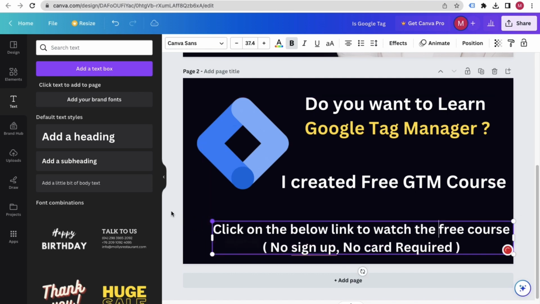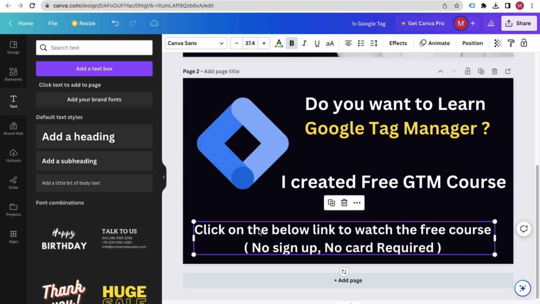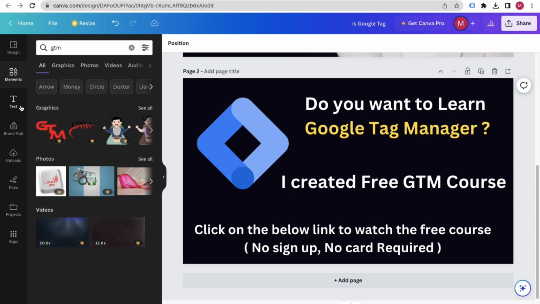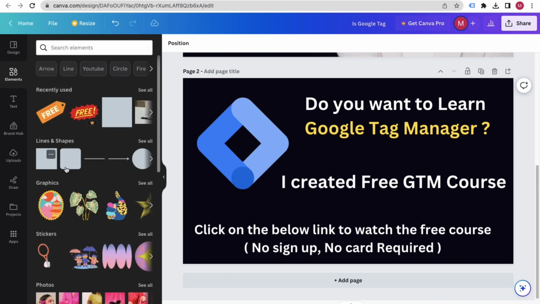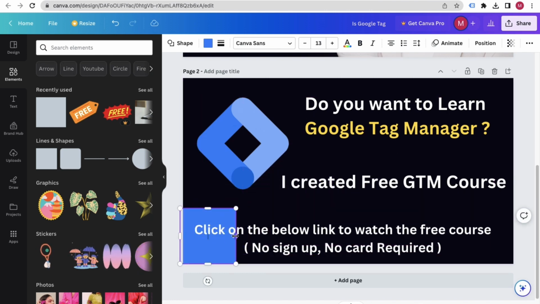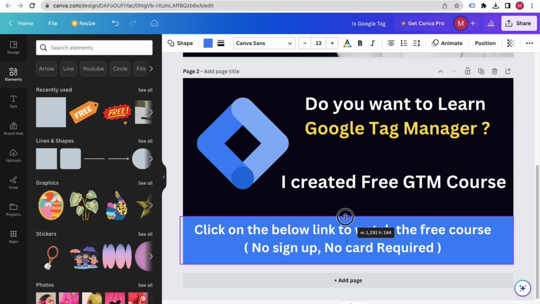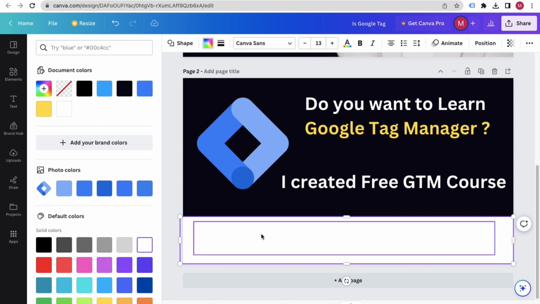See, now what we are doing is that we are making it very attractive. I can go to elements, and I can put some rectangles here, and let me make it very visible.